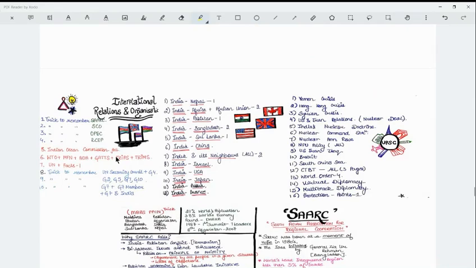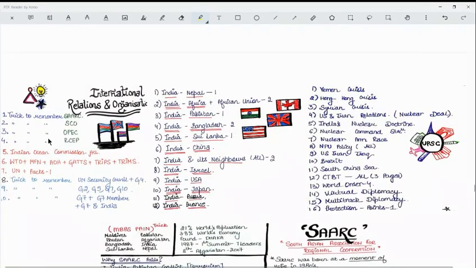So these are the international relations notes, the Learn by Maps notes prepared by the Simran IAS Academy, which I was talking about. So for international relations and organizations, tricks to remember: SAARC, SCO, OPEC, RCEP, Indian Ocean Commission.